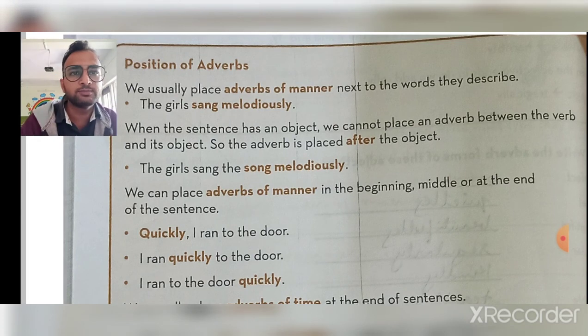So here, students, the position of the adverb. We usually place an adverb of manner next to the word it describes. So we use the adverb next to the word to describe how or at what place things happen. The girl sang melodiously. Here you can see the adverb of manner. When the sentence has an object, we cannot place an adverb between the verb and its object. The adverb is placed after the object. The girl sang the song melodiously. Here you can see we have put the adverb after the object.